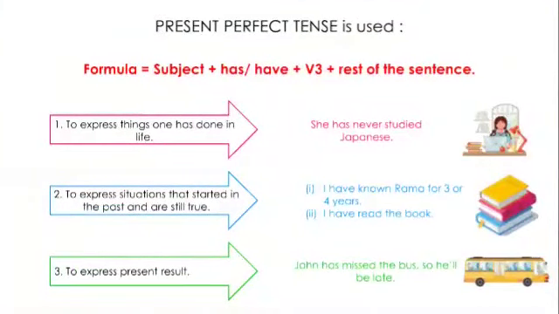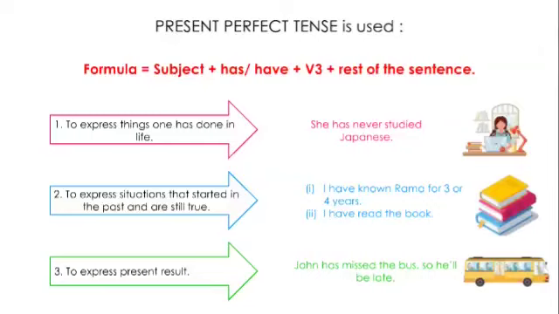present perfect tense. Now students, present perfect tense is a little confusing, because though the word present is mentioned, these things have happened in the past. But they are called present perfect tense because their effect is still there. These are some of the situations where present perfect tense is used. You can read them, but the most important thing is, these events have taken place in the past, but their effect is still lingering, and so they are known as present perfect tense.